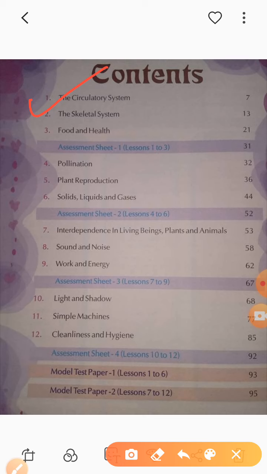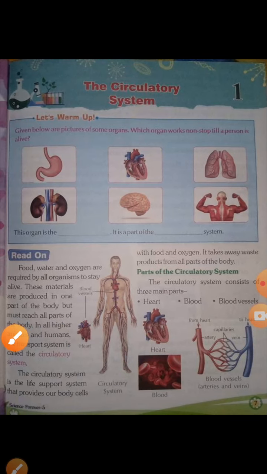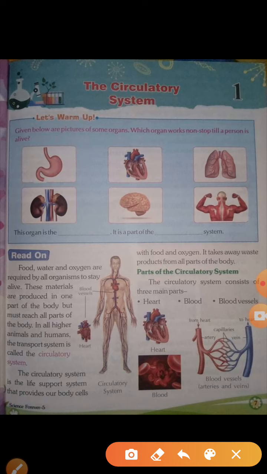Now, come to the explanation of the first chapter. This is your first chapter, the circulatory system. First of all, students, I want to ask you one term. Meaning of circulation. What is circulation? Circulation means to move from one place to another in a circular path.